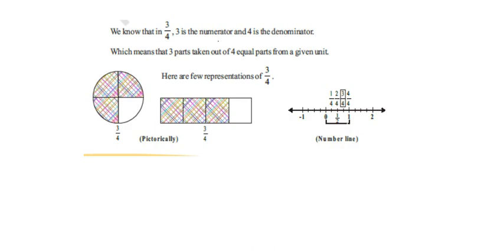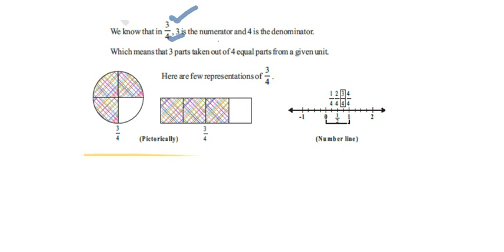Before we represent a rational number on the number line, here I take one more rational number, that is 3 by 4, also called a fraction. Here 3 is called the numerator and 4 is called the denominator. There are no common factors for 3 and 4. Hence it is the smallest form of the rational number.